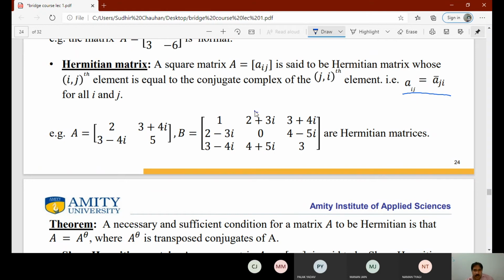For example, here we take this element and then opposite to this element, that is a12, and if we take a21, it should be the conjugate of this element. Similarly, here it is the conjugate of this element. So these types of matrices are called Hermitian matrices.